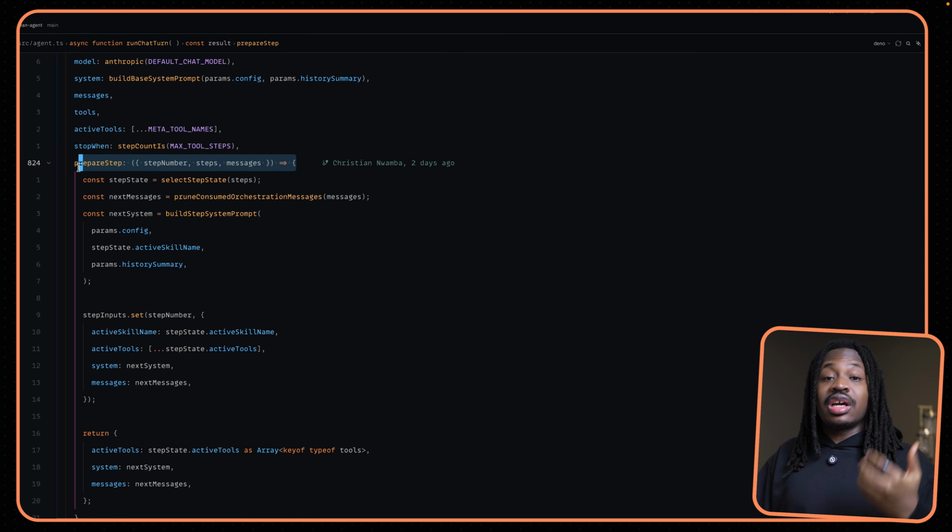The prepare step function helps us control what happens at every single iteration of the agent loop. But here's what's important. We are not forcing the agent into any trajectory using classify intent. Instead, what we're saying is choose whatever you want to do. When you do, let us know and we'll give you the skill and the tools you need to complete those tasks. And why this is important is if the agent decides, oh, I know I chose this previous direction, but when I read this message that the user sent once more, I've realized that instead of creating a task, I actually need to create an event.